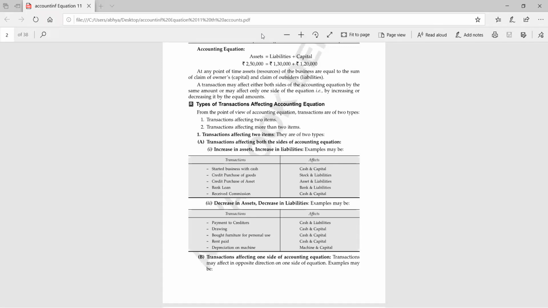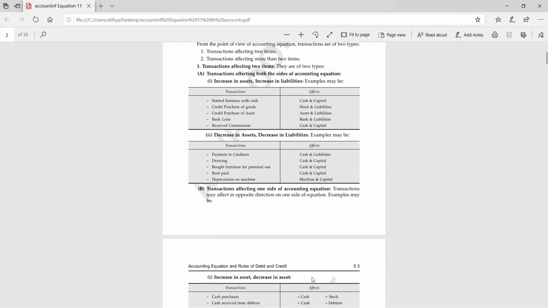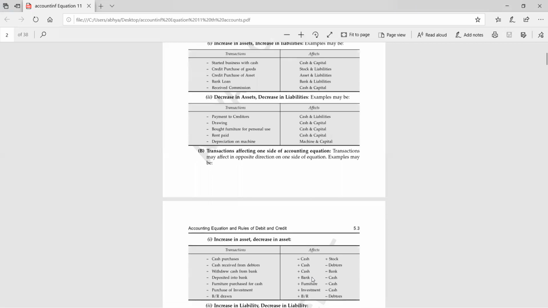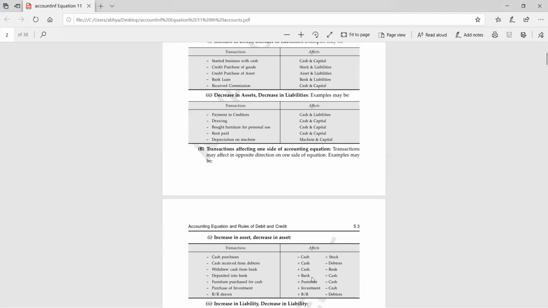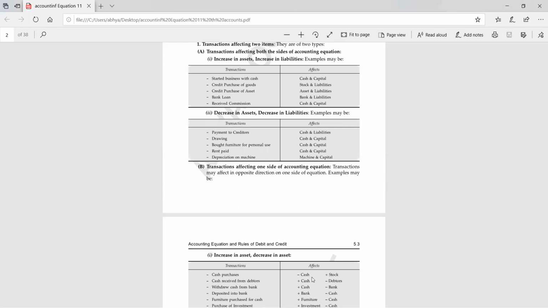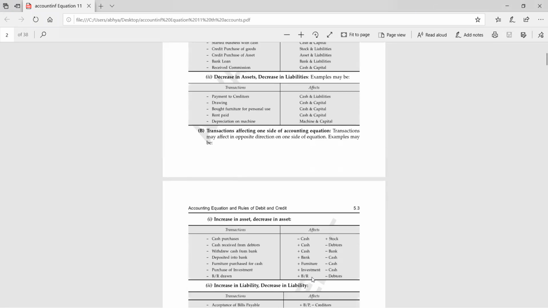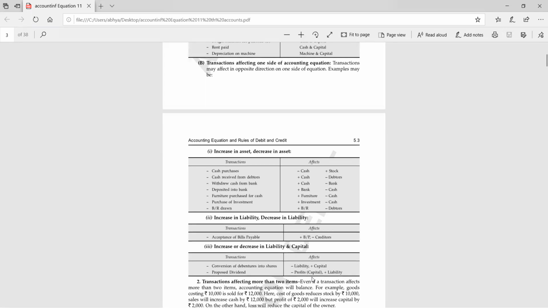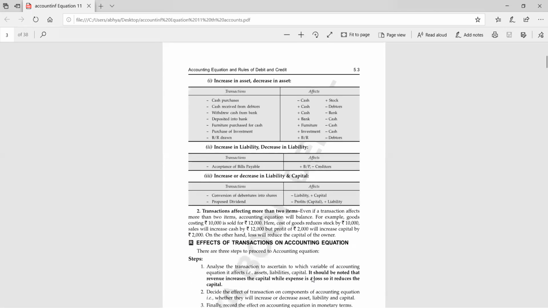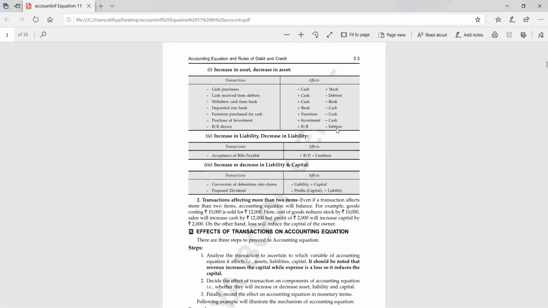Now I am going to give you some examples in which only one side will be affected, not both sides. For example, cash purchases. Please tell me which two accounts will be affected whenever you make cash purchases. Which two accounts? Yes, very good. Cash and stock. Which account will decrease and which account will increase?